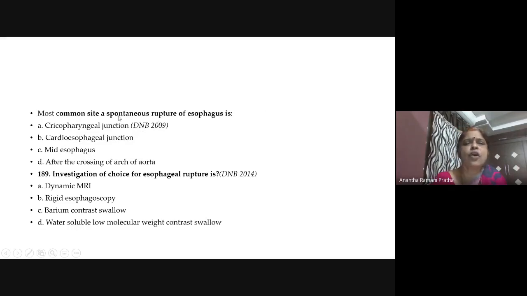Next, the most common site of spontaneous perforation. Where is it? Spontaneous, lower esophageal, isn't it? Yes, spontaneous is Boerhaave, lower esophageal. So this cardioesophageal junction, that is the answer. Don't get confused with all these things that they have given. Investigation of choice for esophageal rupture: here, water-soluble, low molecular weight contrast swallow. This must be, as I told you, Gastrografin, isn't it? So this must be the answer.